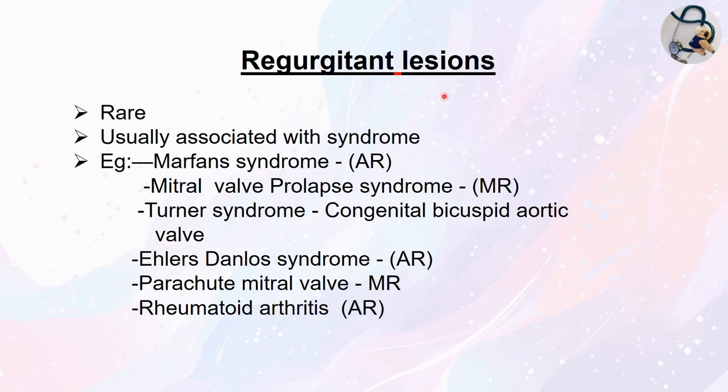There are regurgitant lesions which are also acyanotic, but the incidence of these regurgitant lesions is rare, and these are usually associated with syndromes. Examples: with Marfan syndrome, you can see aortic regurgitation. Mitral valve prolapse syndrome, you can see mitral regurgitation. Turner syndrome, congenital bicuspid aortic valve is noted. Ehlers-Danlos syndrome, AR, parachute mitral valve, MR, and rheumatoid arthritis, AR. So these are the examples of the different regurgitant lesions.